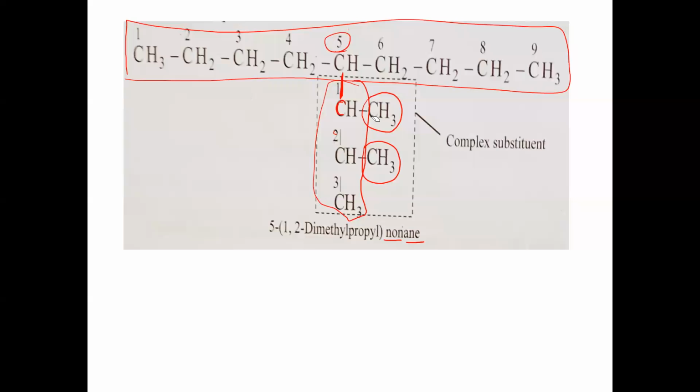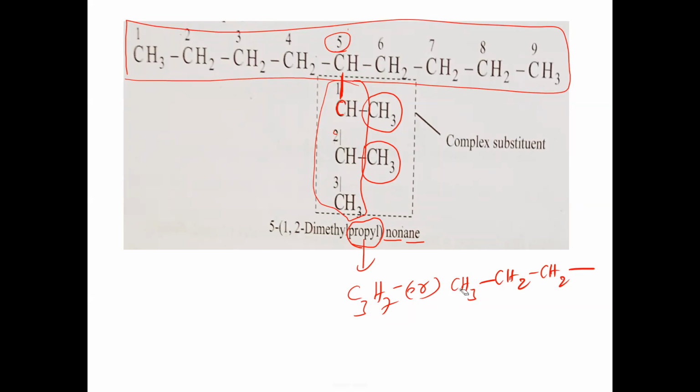On the first carbon, one methyl, on the second carbon, one methyl. Now this longest chain contains how many carbon atoms? 3 carbons, 3 carbon atoms with single bonds. So it is called propyl. Propyl indicates C3H7. Or we write CH3 bond, CH2 bond, CH2 bond.